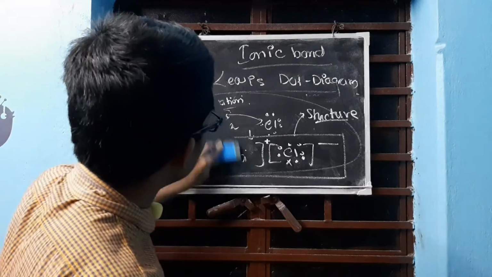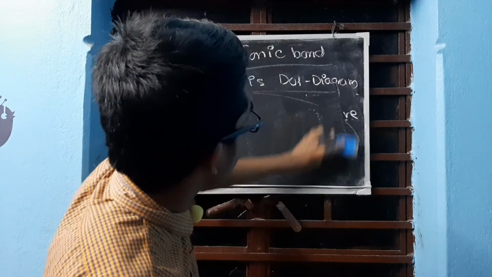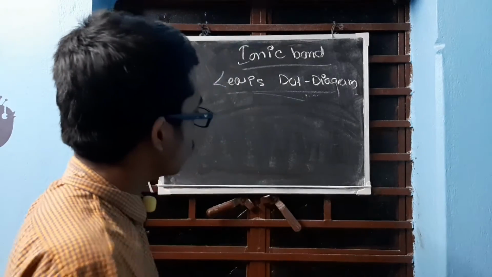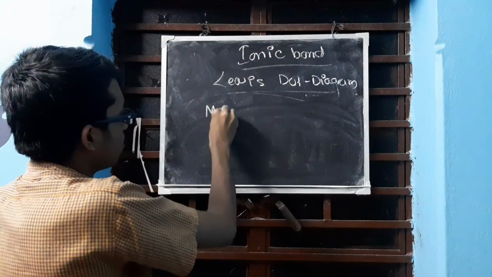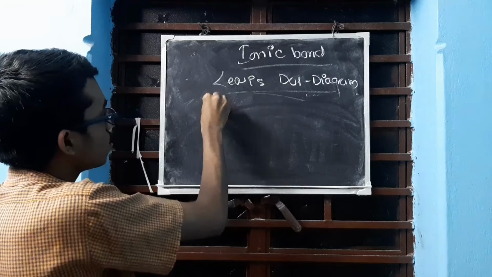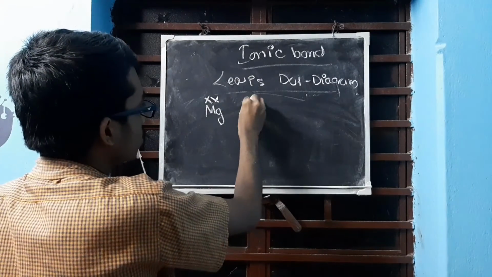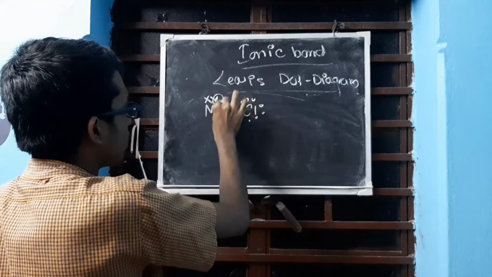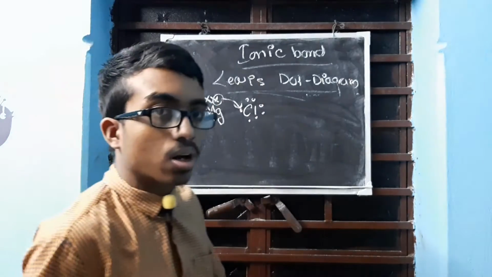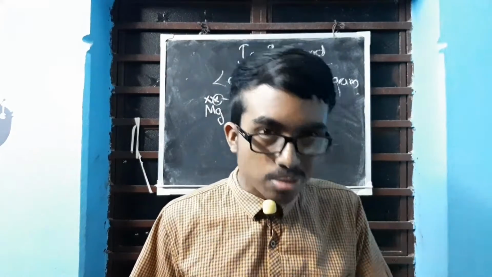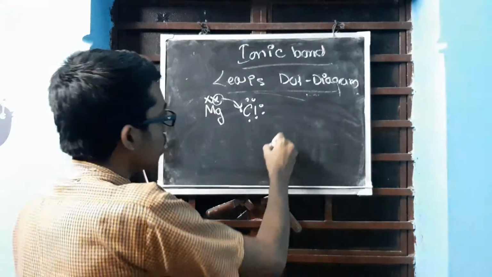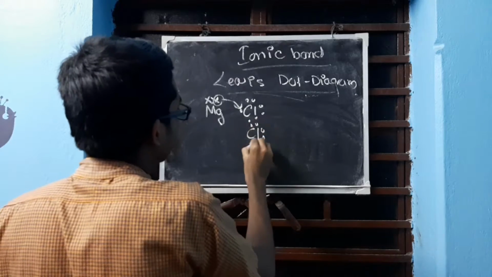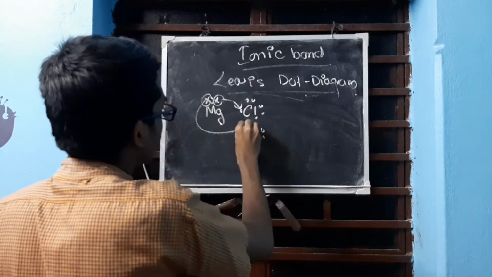Now let us go to the next part. Next is MgCl2. As I have already told, Mg has got two, Cl has got only one capacity to enter one electron. So one will enter here. Where will the other go? The other cannot go, it cannot dissipate in the air. So there will be another Cl taking part over here. 1, 2, 3, 4, 5, and this electron will come over here.